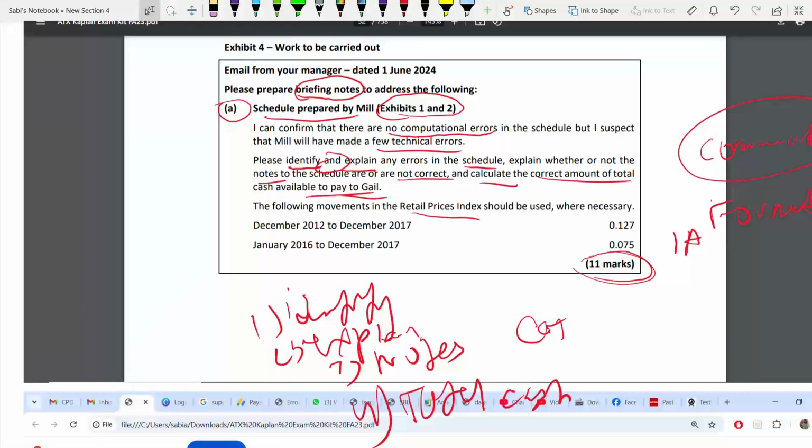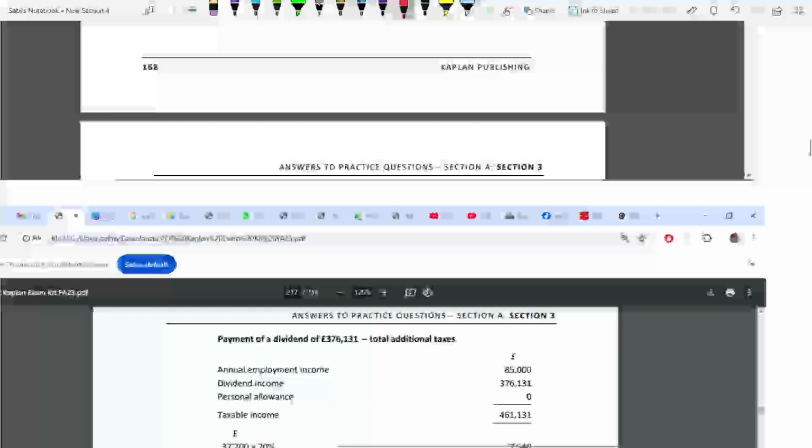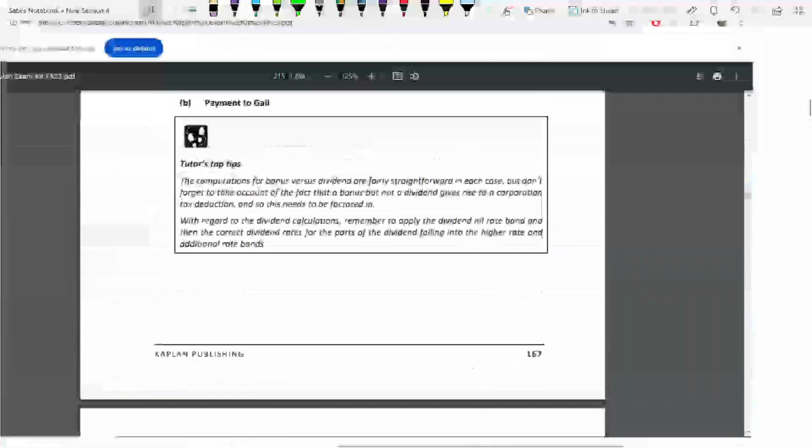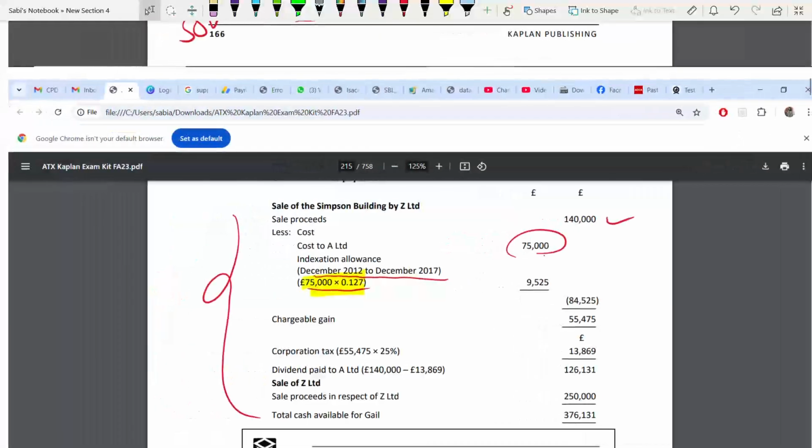Yes, in exhibit 4. You see, from this date to this date, you have to take this. Okay, in this exhibit you have to take 0.127. So 0.127 you multiply with the cost, you add this, and then this becomes the cost. You deduct this from this, and this becomes your chargeable gain.